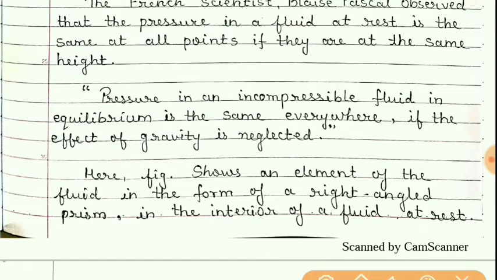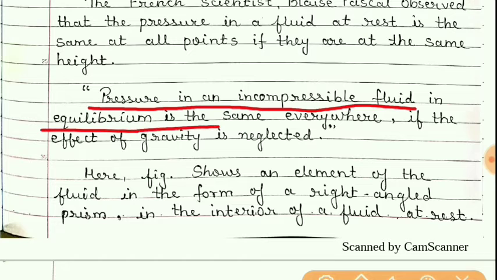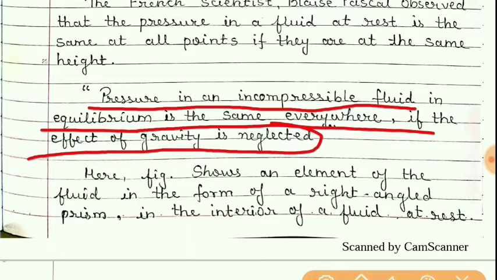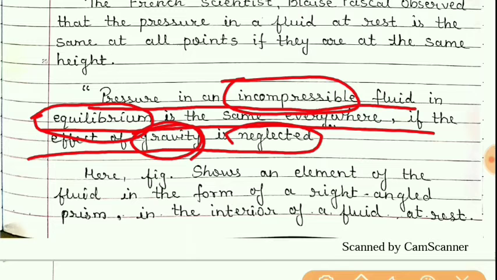In other words, pressure in an incompressible fluid in equilibrium is the same everywhere if the effect of gravity is neglected. Remember students, effect of gravity should be neglected and the fluid should be incompressible and it should be in equilibrium, means stationary. So in such case the pressure will remain same everywhere.